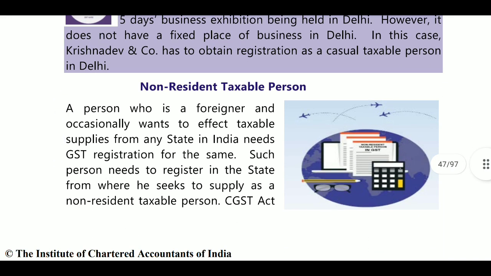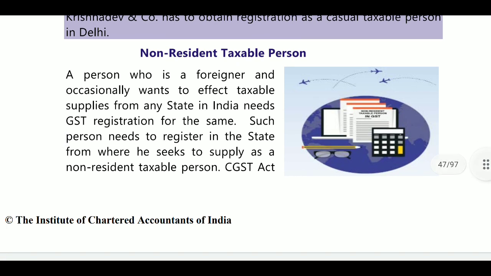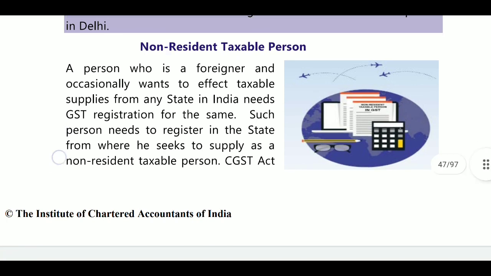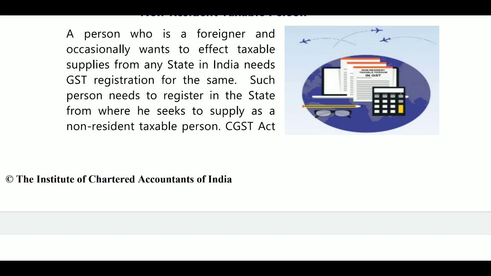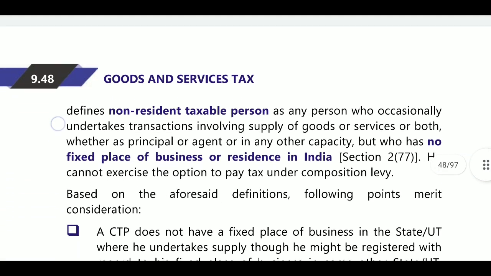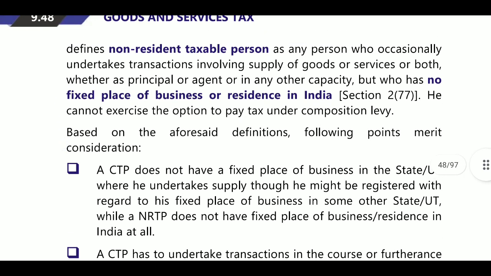Next, another person, the non-resident taxable person. A non-resident taxable person is one who is a foreigner, and occasionally comes to India, occasionally wanting to effect taxable supplies from any state in India, and for that he needs GST registration. So a person outside India wants to carry out some business for some days. He does not have any place of business in India. So he wants to occasionally carry on a business in any state. Then he is required to get the registration.